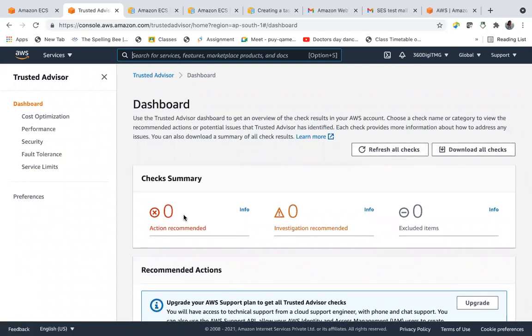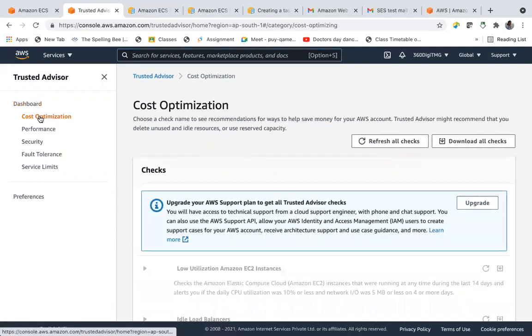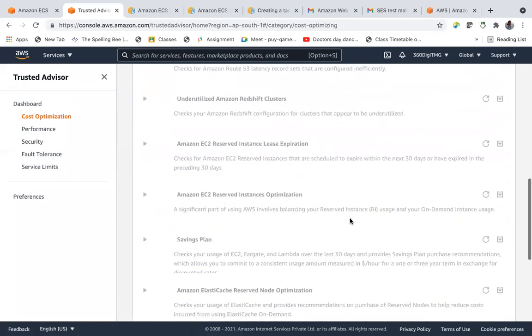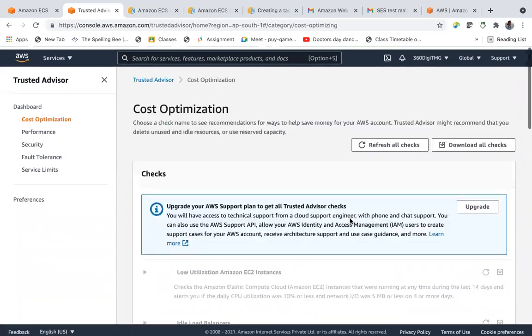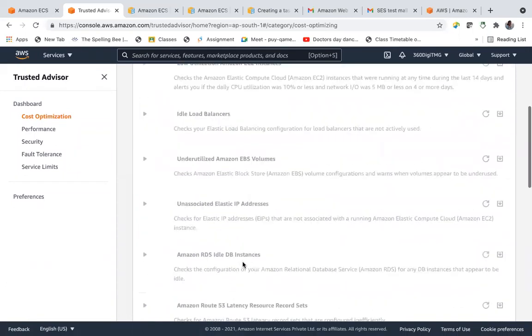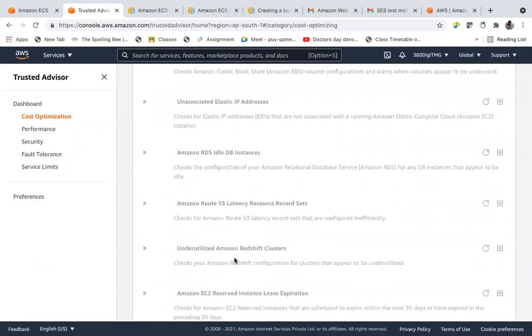Download all checks. So you can see action recommended in information. This is the dashboard. Let us go to cost optimization. So we have to give our services here. Suppose I am using EC2 instance, load balancer. I am also using a database, Route 53. So give all your services here.